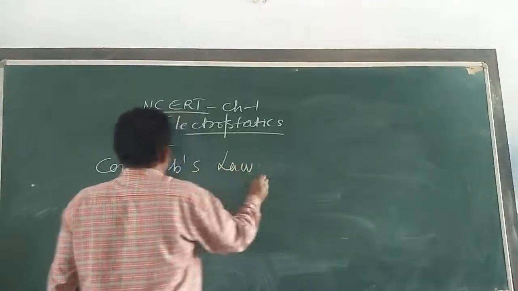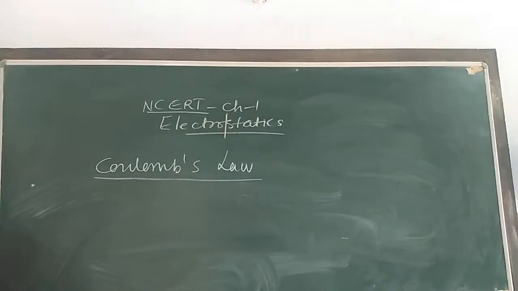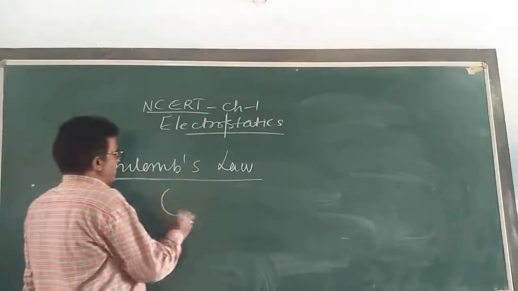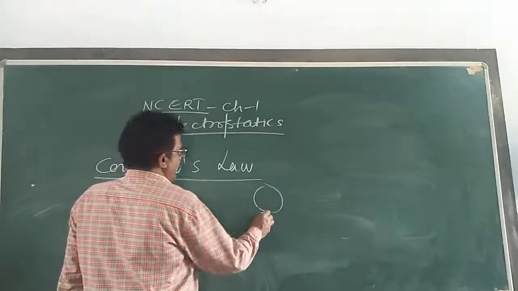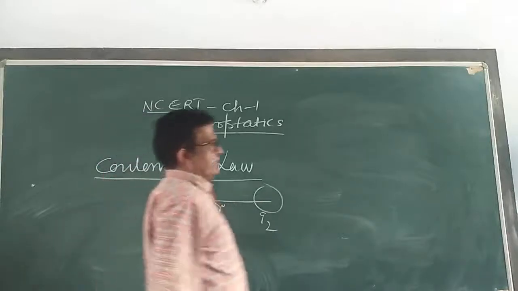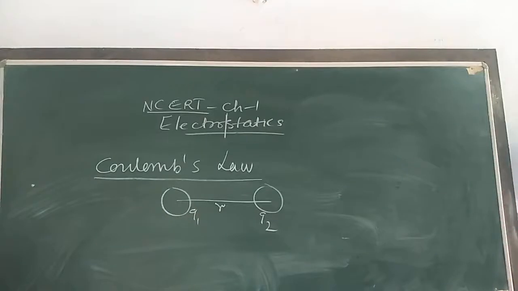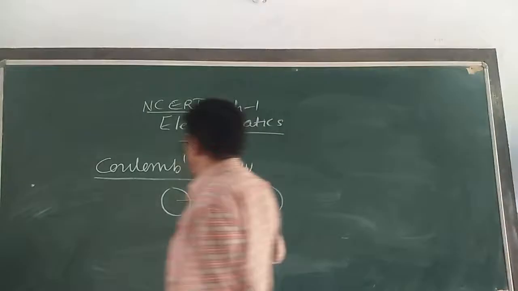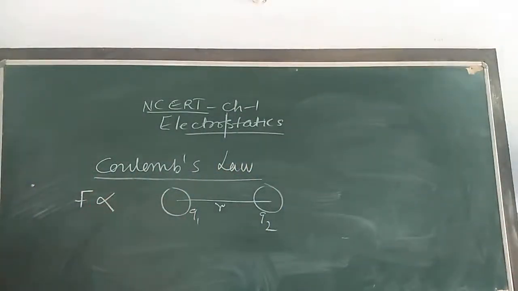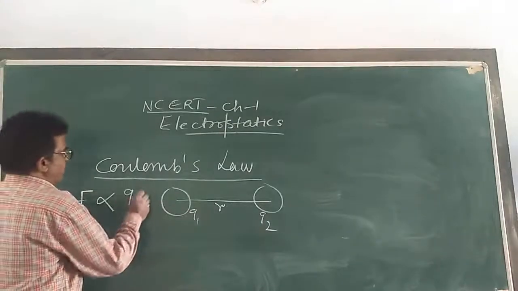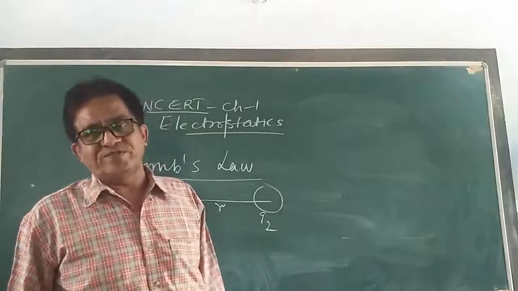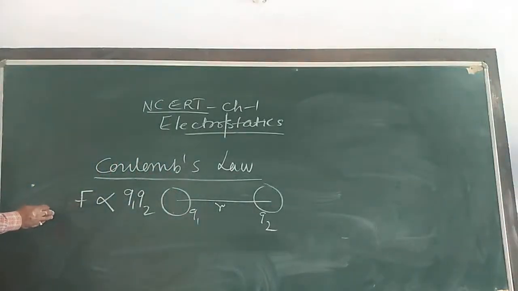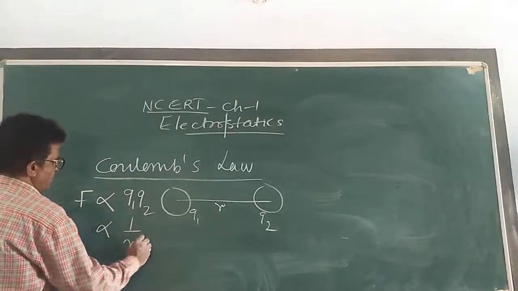Coulomb's law. The force of attraction or repulsion between 2 charges, say Q1 and Q2, having a distance R between them. If both charges are the same, they will repel, and opposite charges attract. So the force of attraction or repulsion between the 2 charges is directly proportional to the product of the charges Q1 and Q2, and inversely proportional to the square of the distance between them.